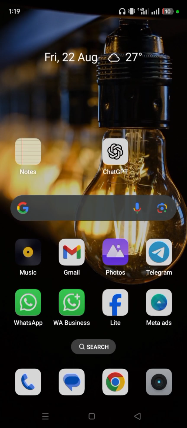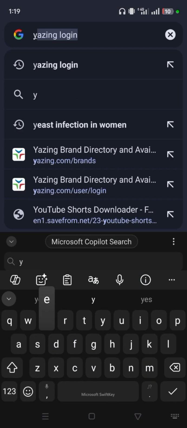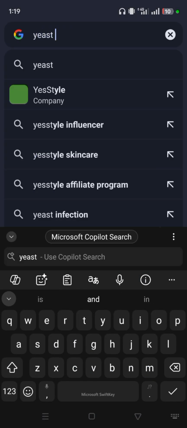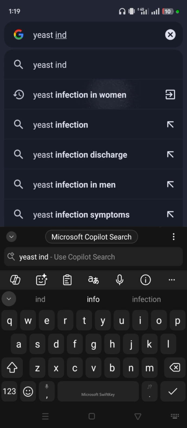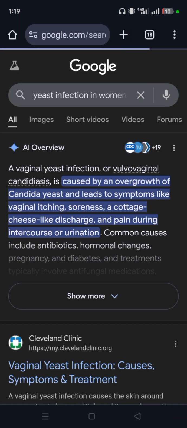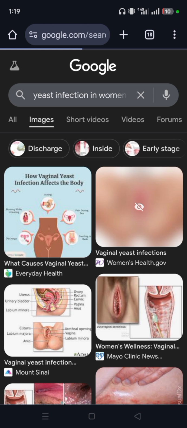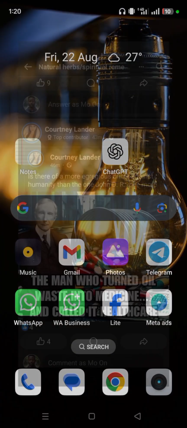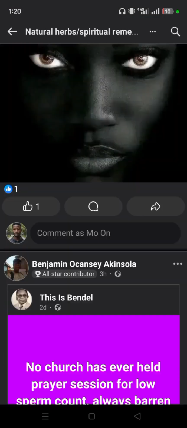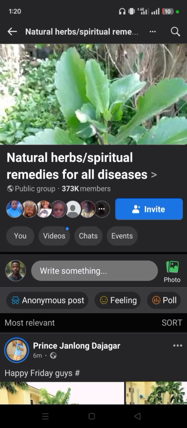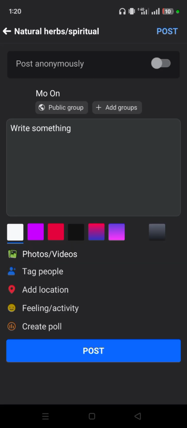When you copy it, then you go to Google and type yeast infection in women. Then you narrow it down by image. You can copy any of these images, for example, how vaginal yeast infection affects the body. You can copy this one. Then you go back to the group and post both the image and the text.